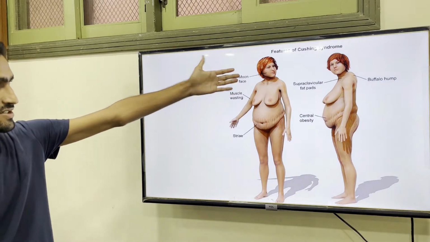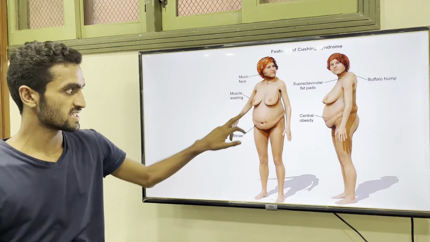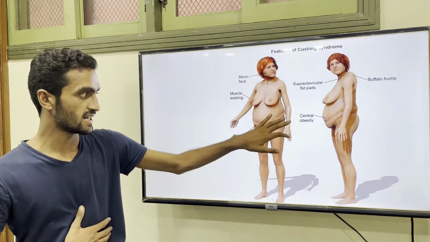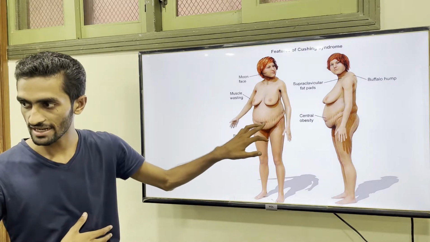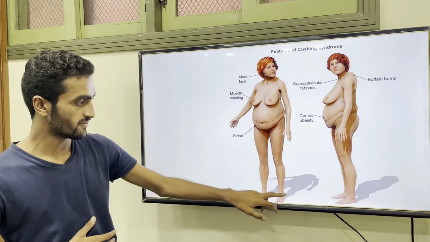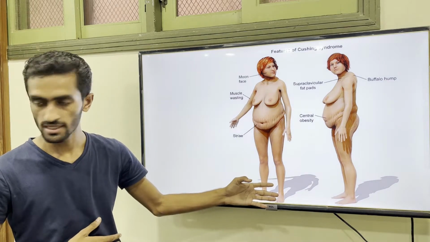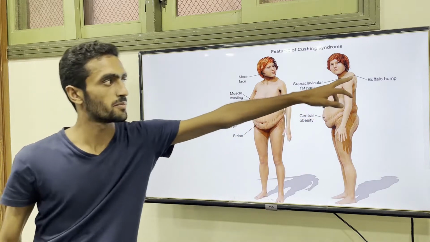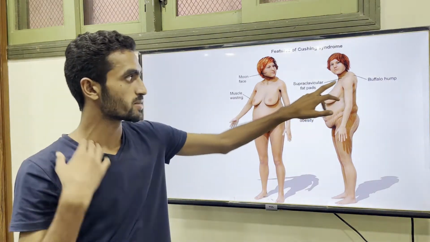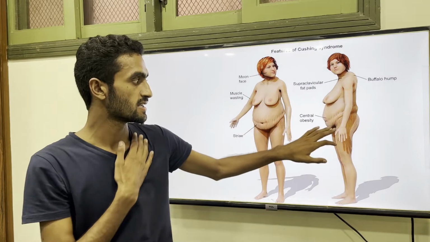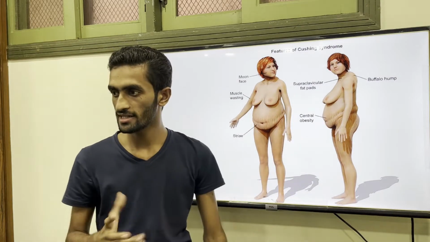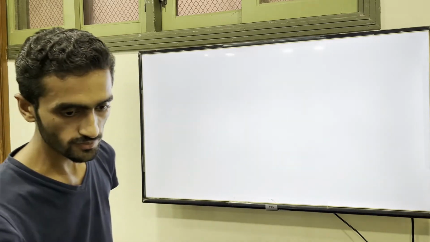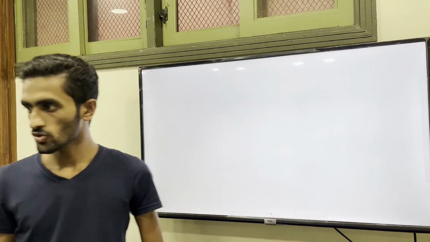So these are the features: moon face, muscle wasting, striae on the skin, fat deposition in the truncal and abdominal part, weak extremities with atrophied muscle, a buffalo hump here, supraclavicular fat pads, central obesity. So these are the findings you can identify. This is Cushing syndrome. Okay, so we have covered Cushing syndrome.